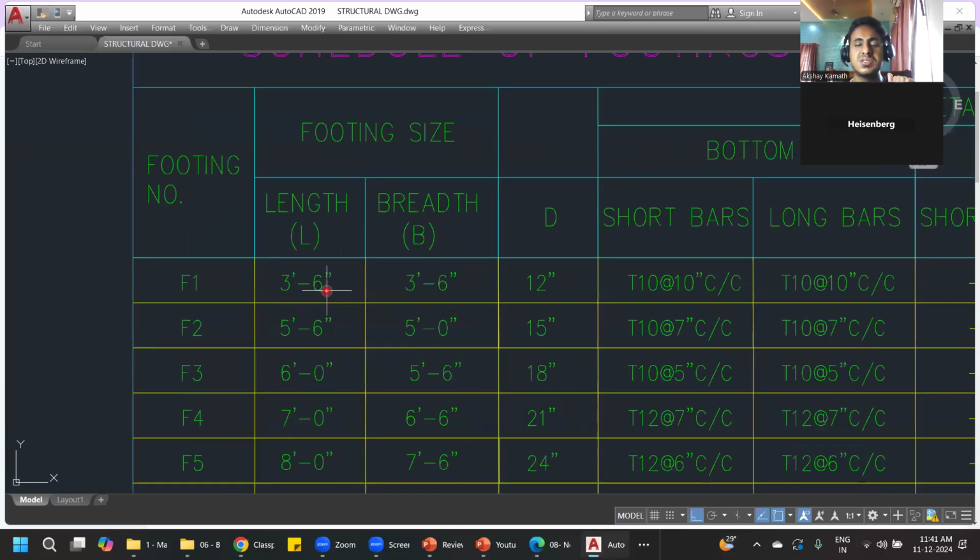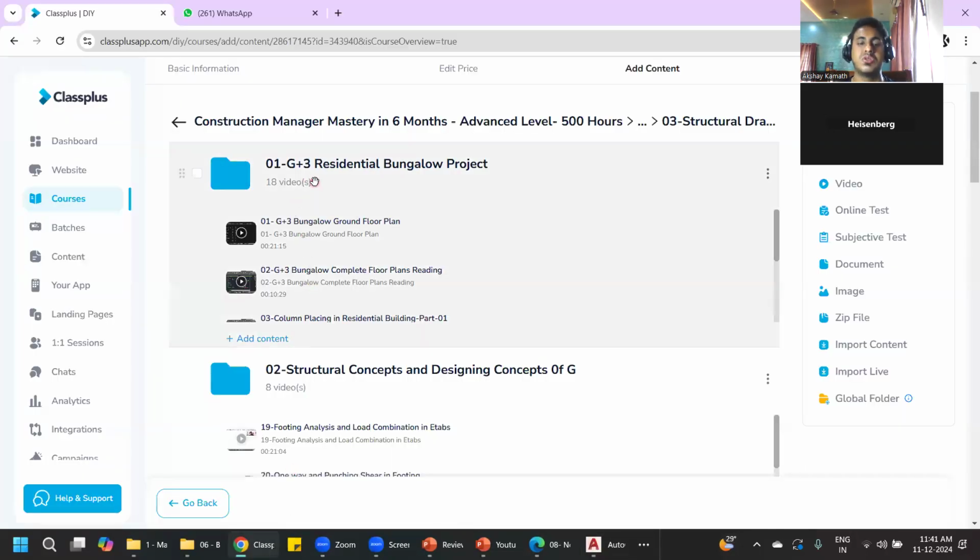You finished this RCC subject in your college? Yes, sir. You did all those single reinforced section, doubly reinforced section, footing design, column design, right? Yes, sir. That is the application of all these things. When you enter into my drawing reading course, I'll teach you the application of all those things, what you studied in engineering.